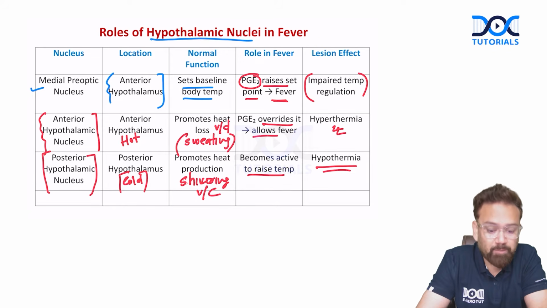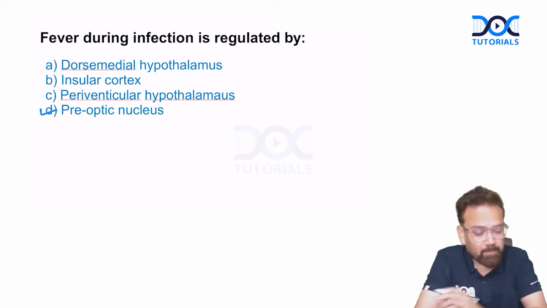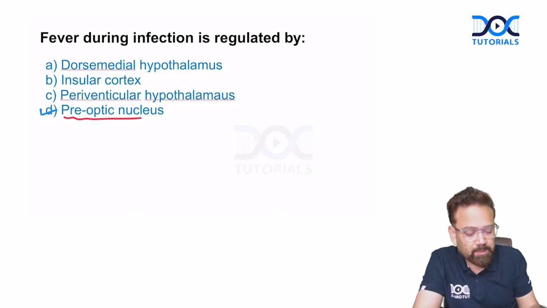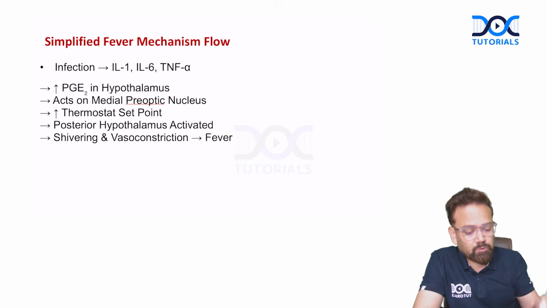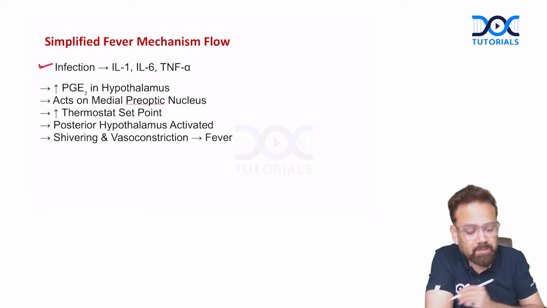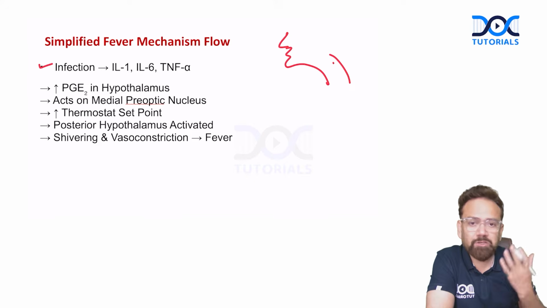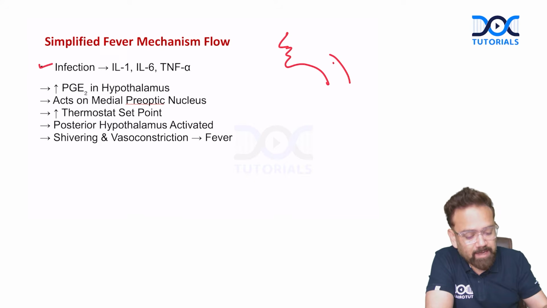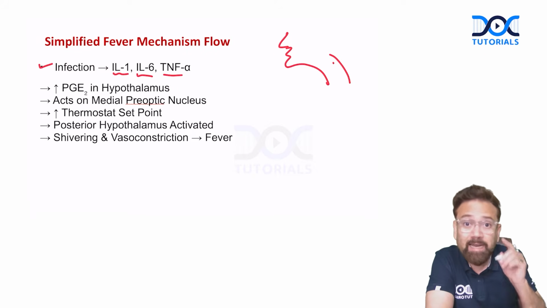So the question was asked regarding fever during infection being regulated mainly by; answer will be preoptic nucleus. Now how does fever come? The simplified fever mechanism flow chart is: whenever there is infection, suppose you are having a sore throat, or any other infection in the hand, whatever, there will be a rise in interleukin 1, interleukin 6, TNF alpha, and this will cause increased prostaglandins.